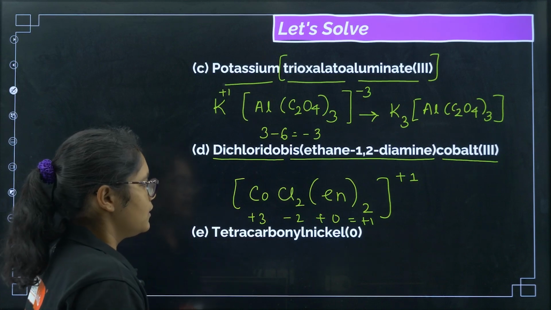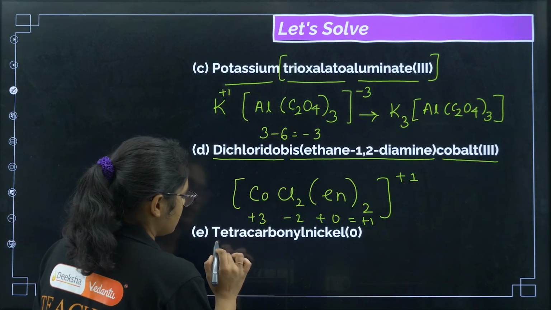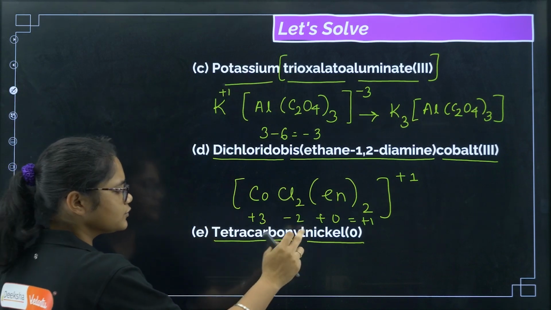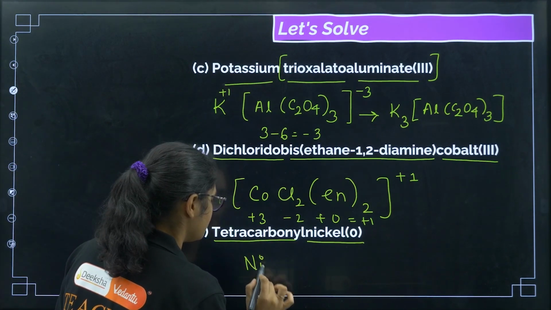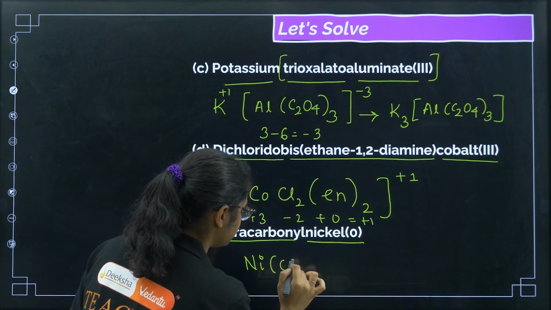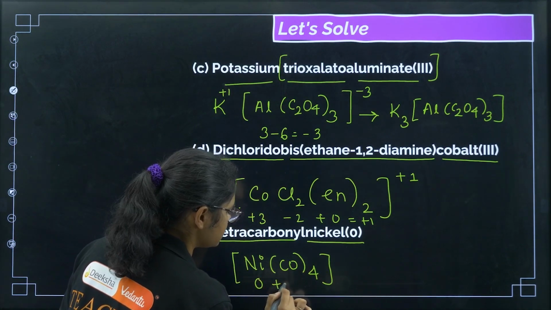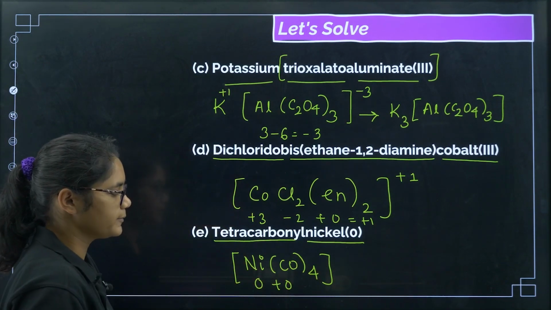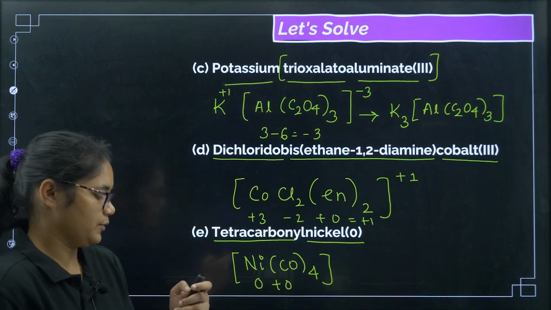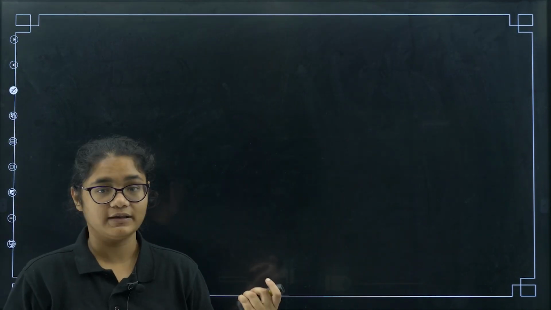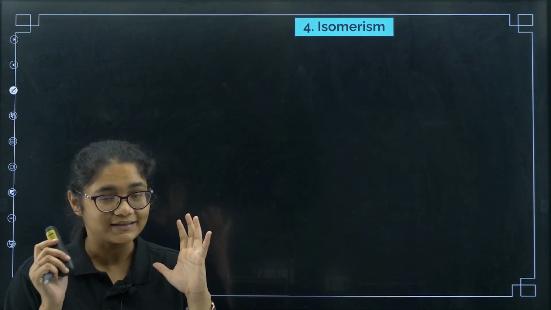Okay. Next, coming to the fifth example, tetracarbonylnickel(0). So nickel is 0, then tetracarbonyl means CO is 4. Okay. So if you see now, this is 0, this is also 0, so this is a neutral compound. Clear? Got it? Okay, fine. So we are done with the nomenclature. Now we'll go to the next part of our topic, that is isomerism.